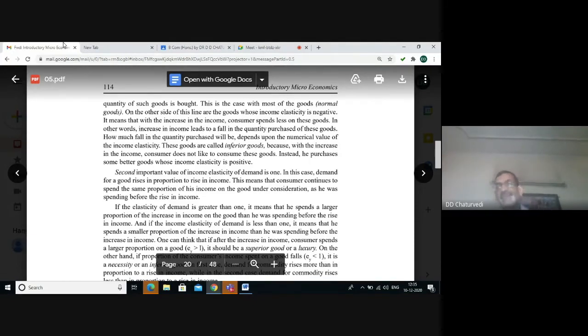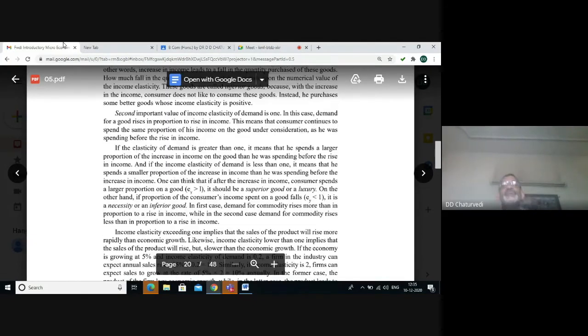And when this income elasticity of demand is greater than 1, it means consumer spends a larger proportion of the income than what he or she was doing before the rise in the income. And similarly, if the income elasticity is less than 1, it means consumer spends a smaller proportion of the income than what he or she was spending before the rise in the income.